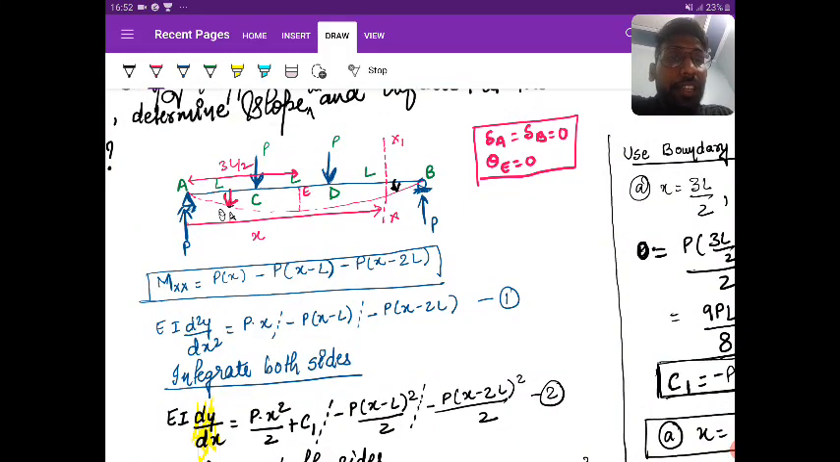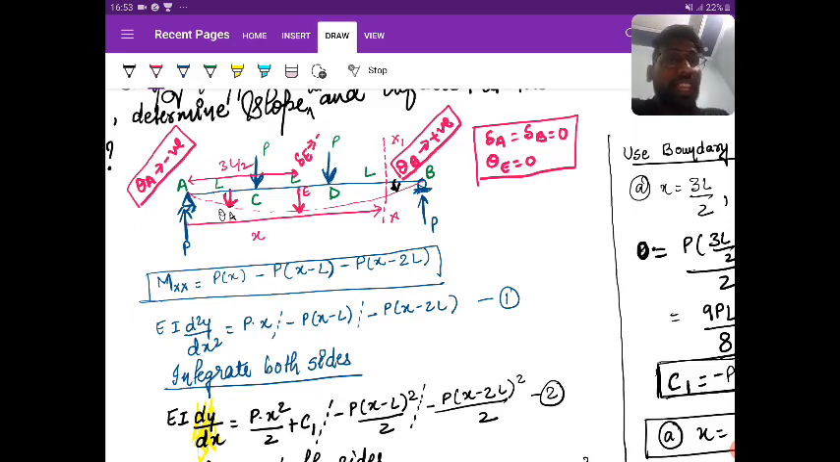theta A is anti-clockwise, yes or no? That is clockwise. So theta A must be negative, yes or no? Theta A must be negative. Similarly, look at theta B. It is anti-clockwise, so it will be positive as per the sign convention. Yes, and deflection is downward, so deflection will be negative. Just check whether it is there or not.